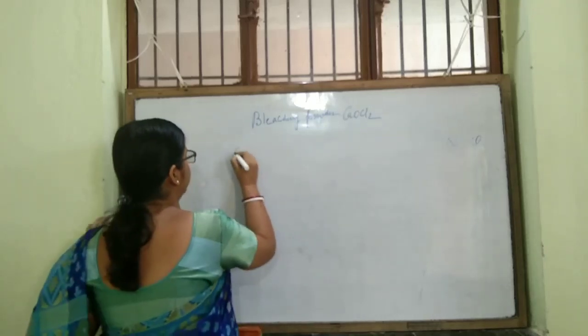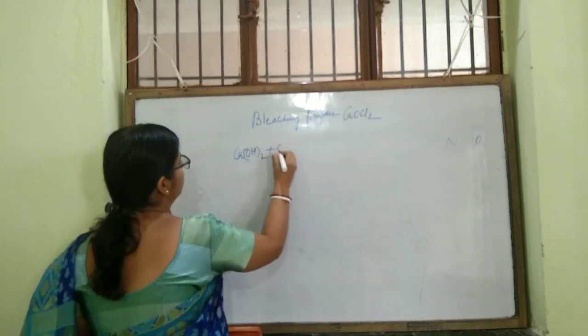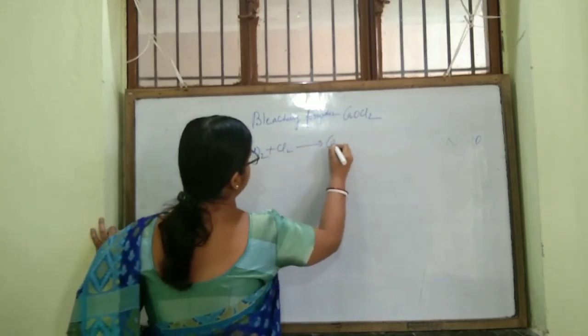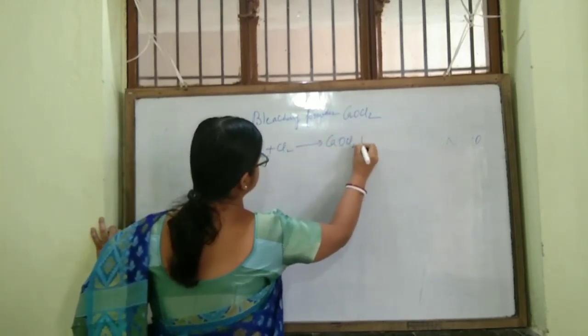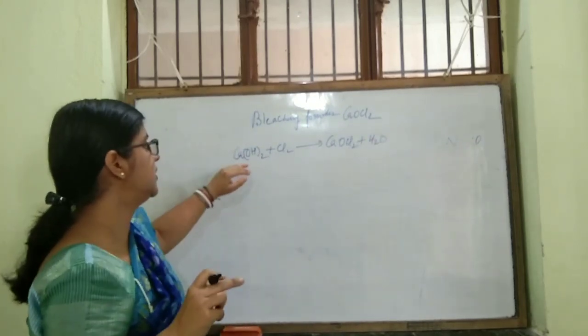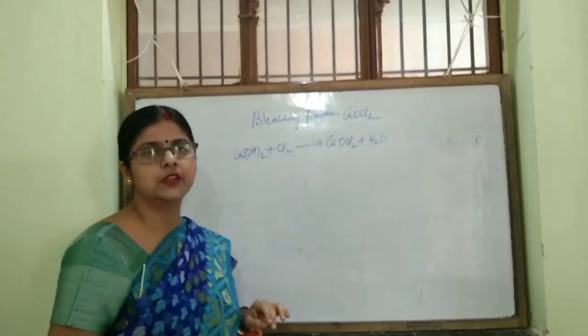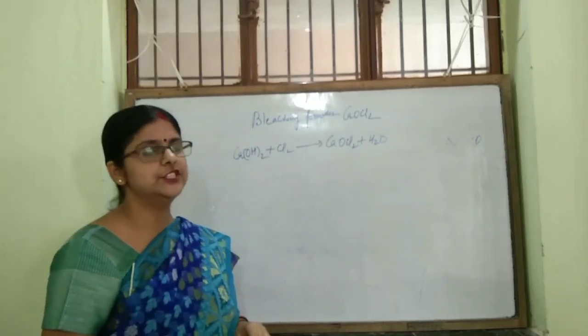How can you prepare it? Calcium hydroxide plus chlorine gives calcium oxychloride plus water. We can prepare it by reacting calcium hydroxide with chlorine. We can prepare bleaching powder.